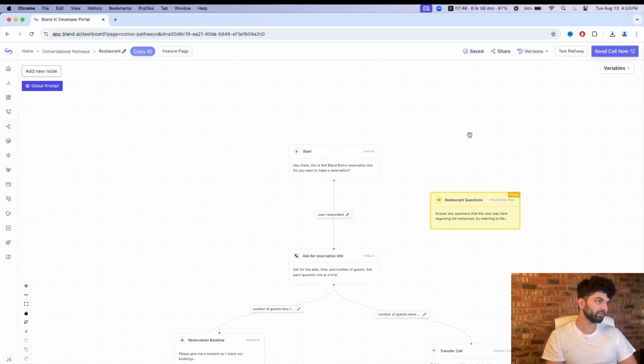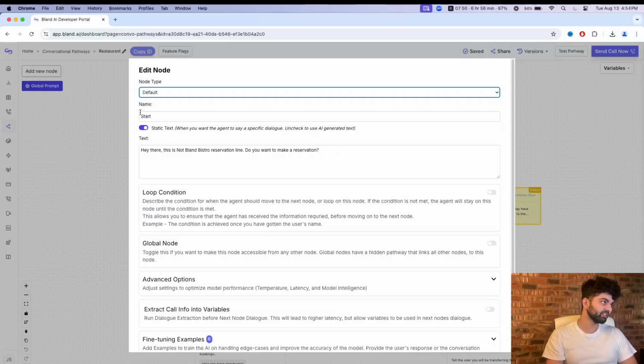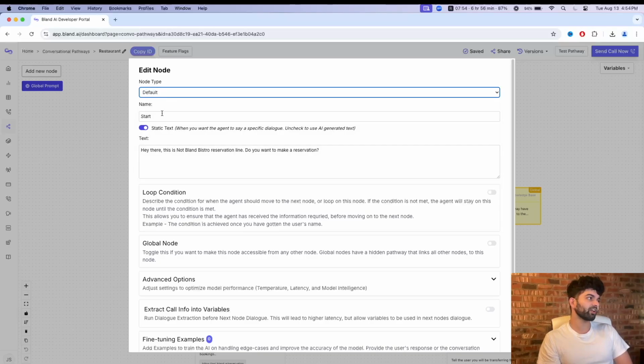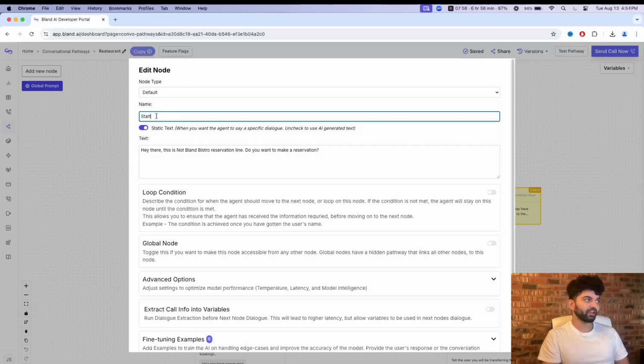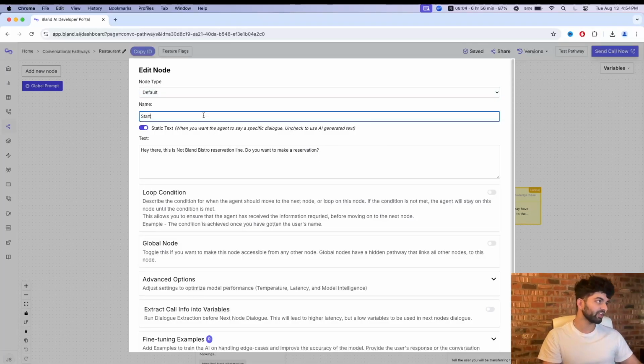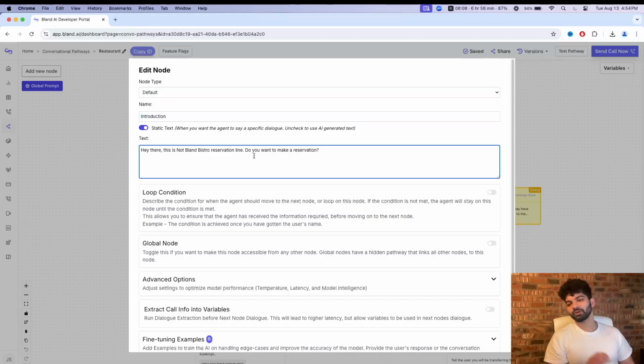So the first thing is going to be the start node. This is your default node because it's just a default conversation. Nothing fancy going on here. The name is what I'm calling it, which is what you see on the outside here. That is important because as you build more complex workflows, it's going to start to get really confusing real quick. So make sure these names are good. I should probably name this introduction. And over here is where you spend most of your time. This is the actual description, identifier, whatever you want to call it.